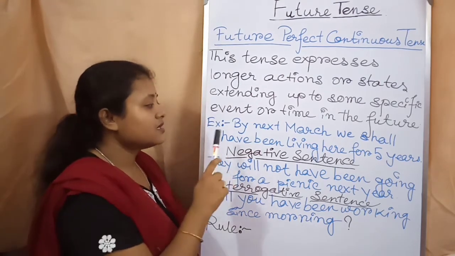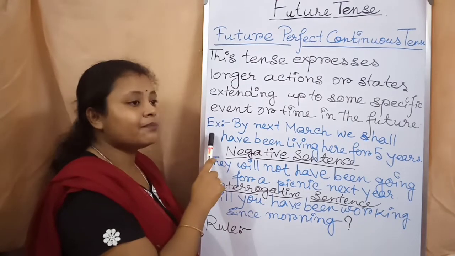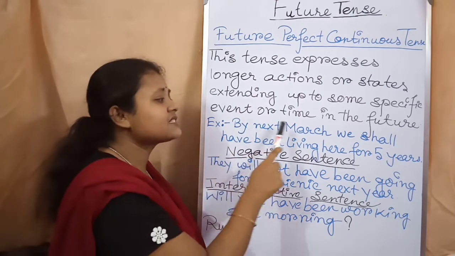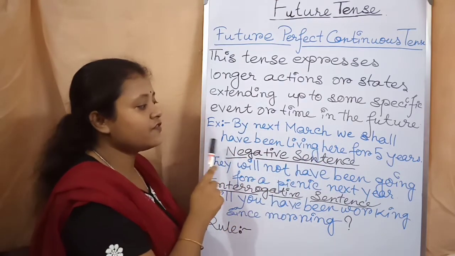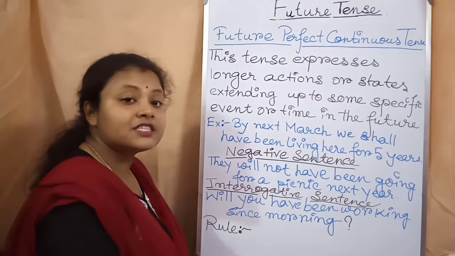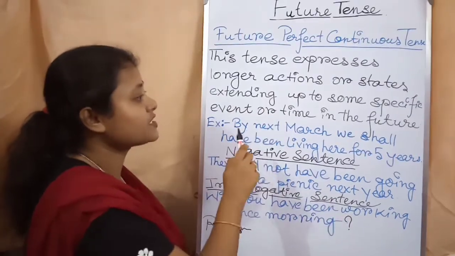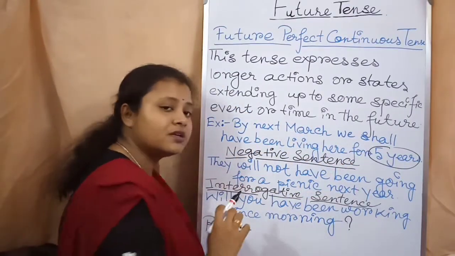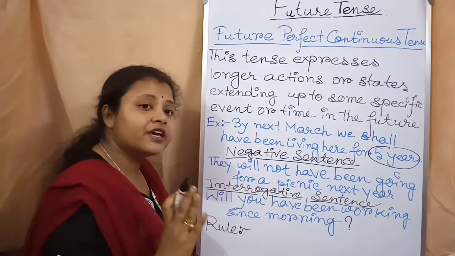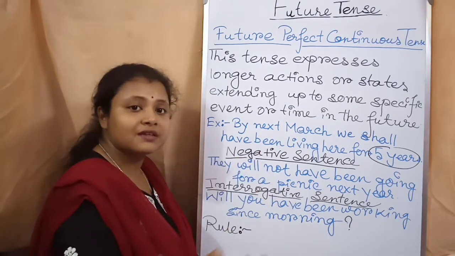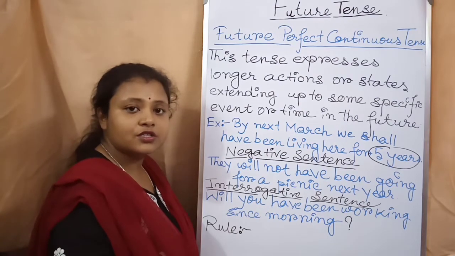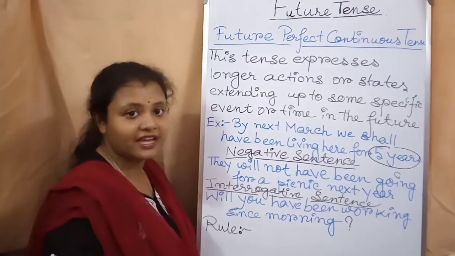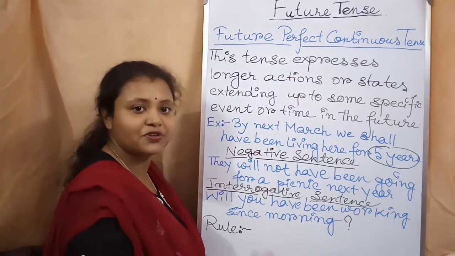So here is the example from the assertive sentence that I have given. By next March, we shall have been living here for 5 years. I told you about the specific time. Here 5 years is mentioned. How much time have we lived? By next March, meaning next year, maybe in 2021, we shall have been living here in Barakpur. Maybe I live in Barakpur, so that's why I am giving you an example in Barakpur.